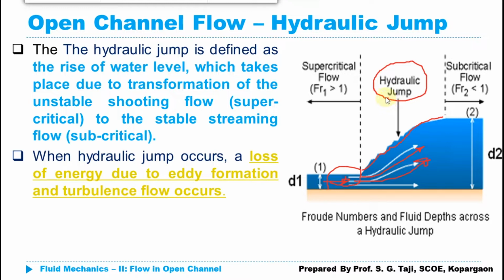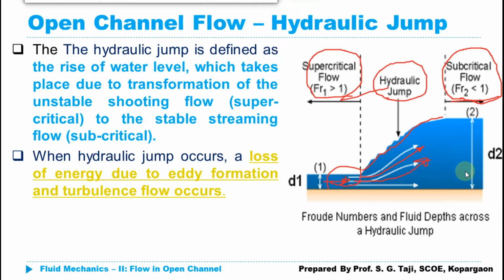We also know that before the formation of the hydraulic jump, the value of the Froude number is greater than 1, and after the hydraulic jump, the value of the Froude number becomes less than 1. So in between, the Froude number decreases from greater than 1 to less than 1, and this is how our flow is transformed from the supercritical state to the subcritical state.